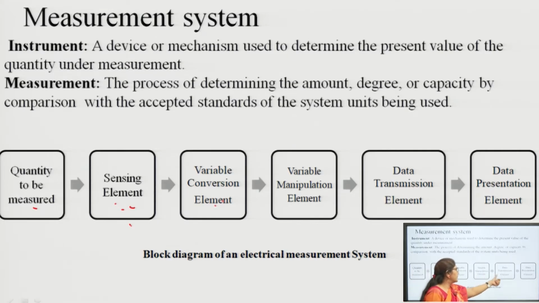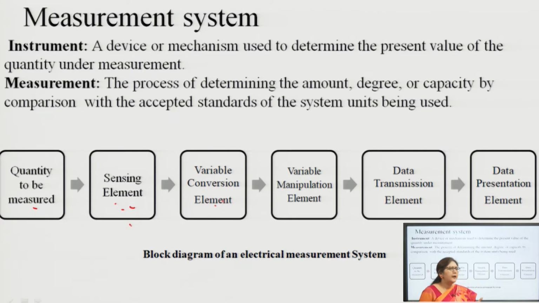Then we need to transfer the data, that is through the data transmission element. It may be a wired network, a transmission line, or a wireless network. We can also transmit the signal through the wireless network, that is through the internet. So, we need those circuits to transmit the signal, and then at the receiving end we need to convert this electrical signal into temperature, because the person wants to read the temperature of that oven.